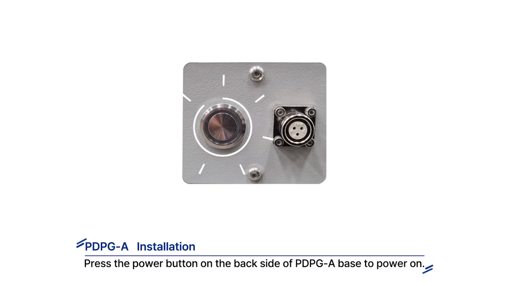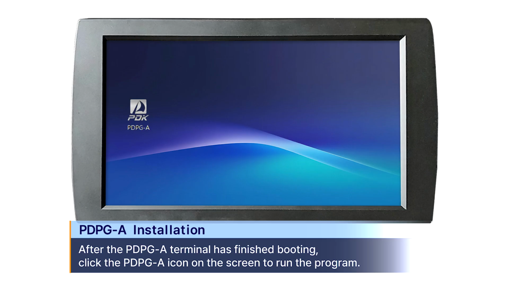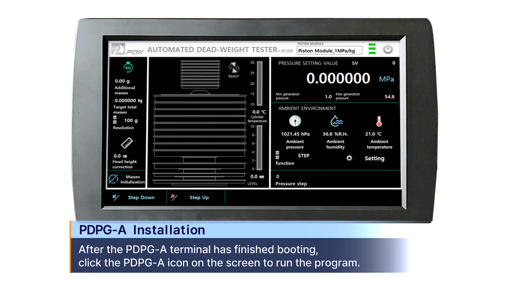Press the power button on the backside of PDPG-A base to power on. After the PDPG-A terminal has finished booting, click the PDPG-A icon on the screen to run the program.